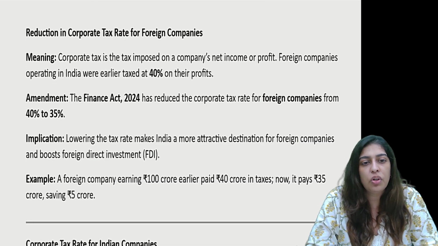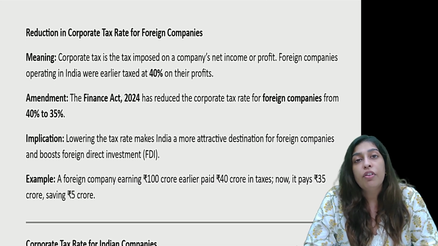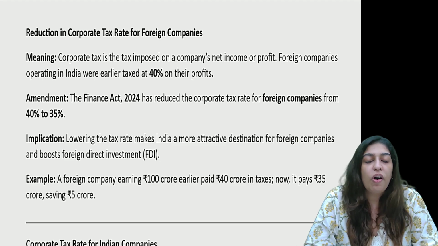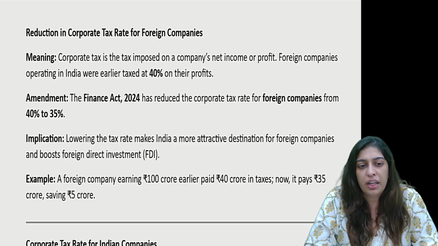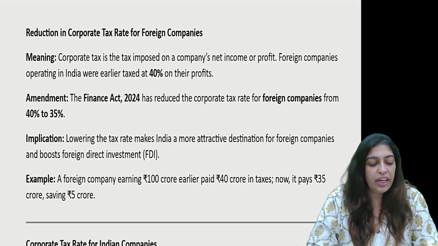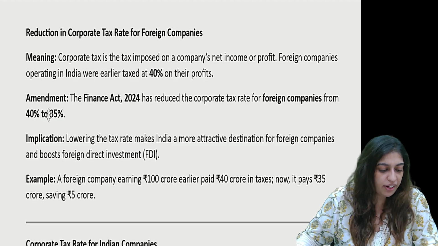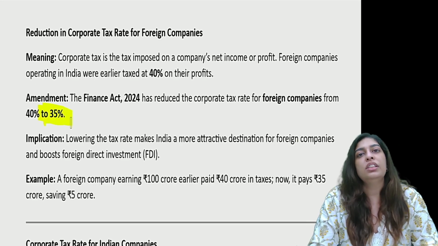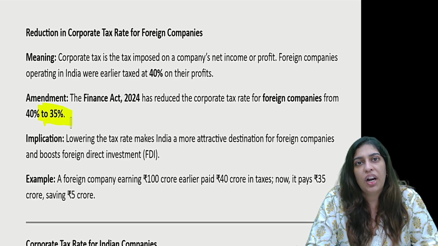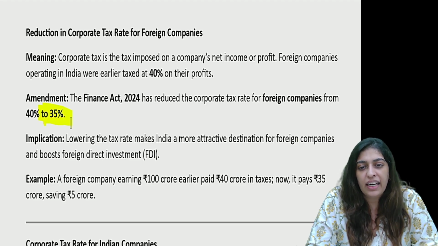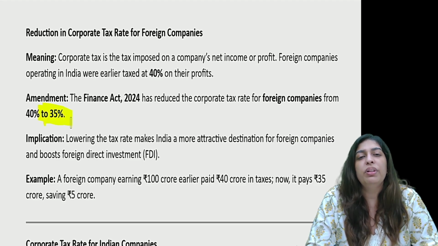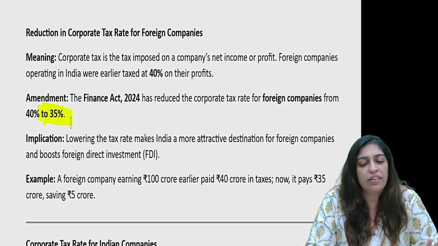Okay, now let's go to corporate rate of tax. For foreign companies, the tax rate has always been 40%, which they have now reduced and made 35%. So the government is trying to make India an attractive destination for foreign companies with a lower taxation of 35%.